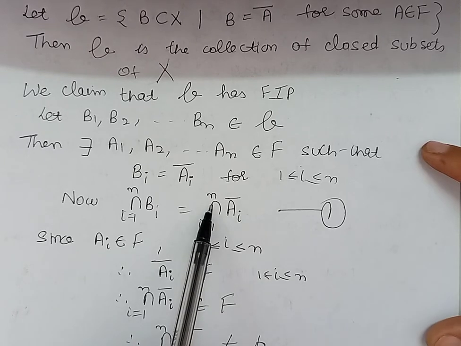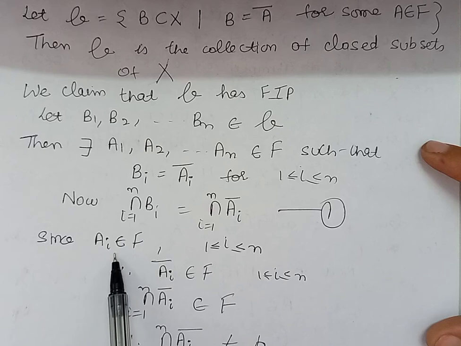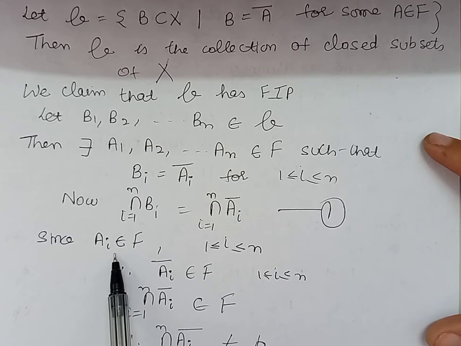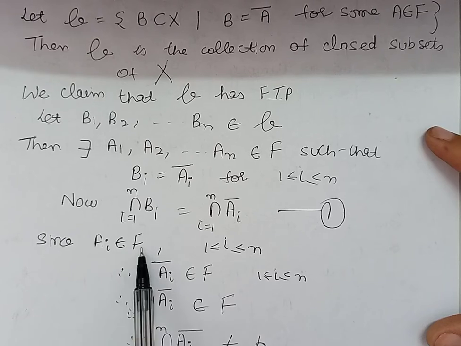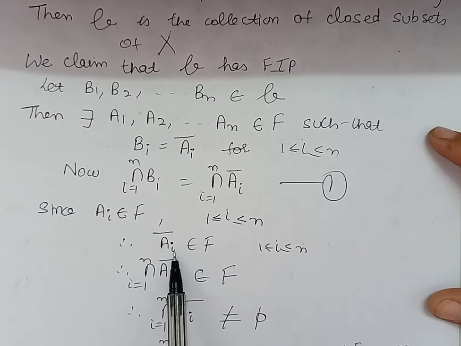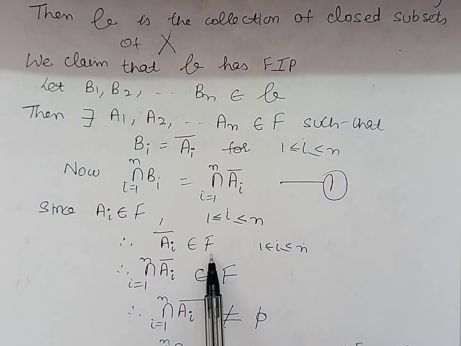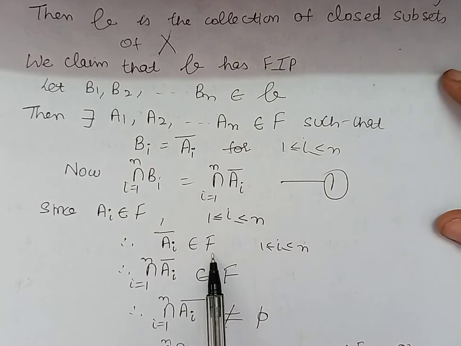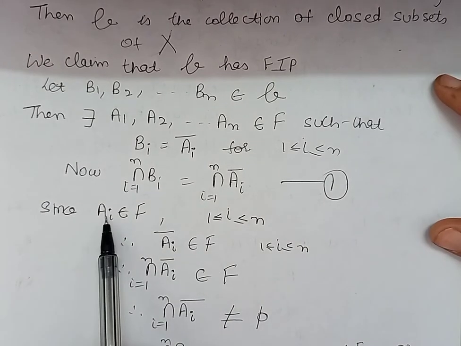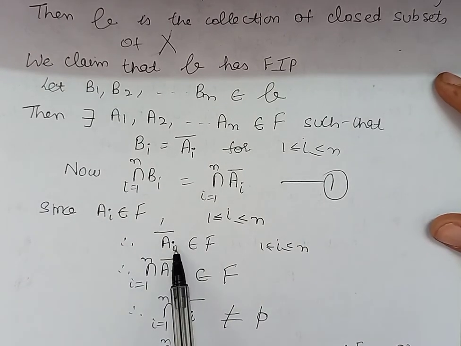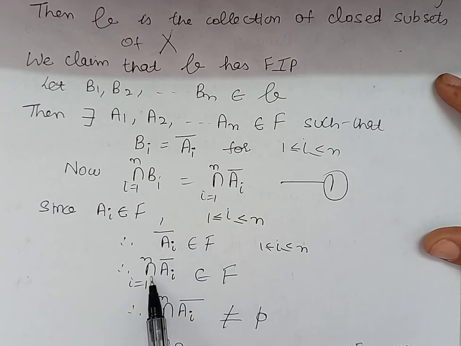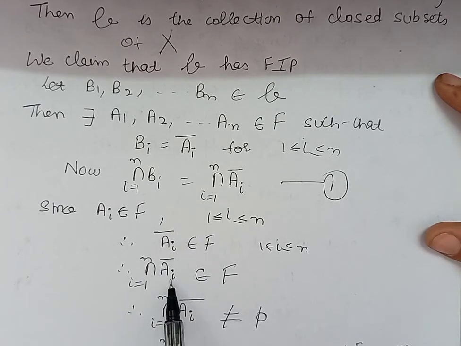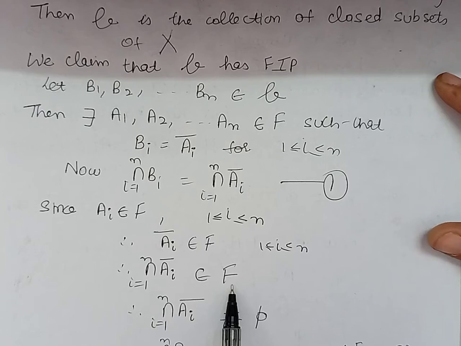Now, because Ai belongs to the filter F and we know that a superset will also belong to filter F, Ai closure also belongs to the filter F, being a superset of Ai. And this is true for every i varying from 1 to n. And therefore, we can say that the intersection of Ai closure belongs to the filter F.